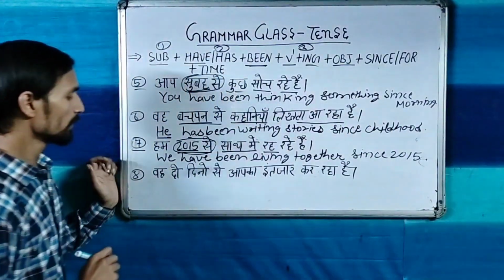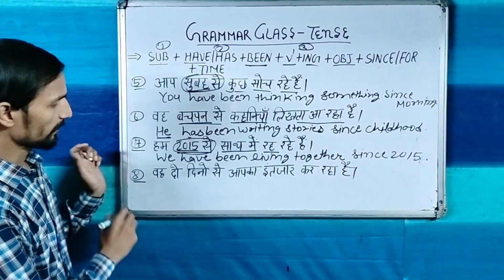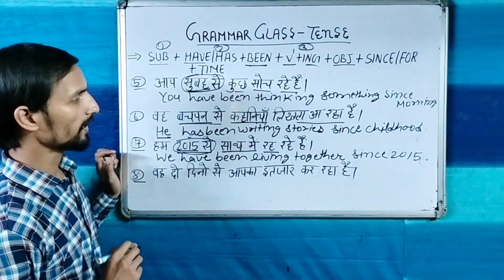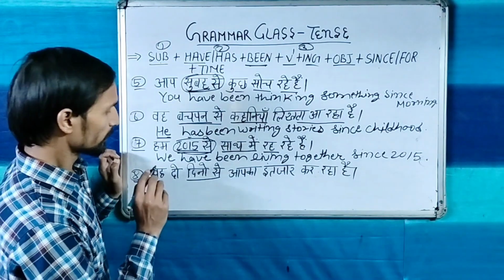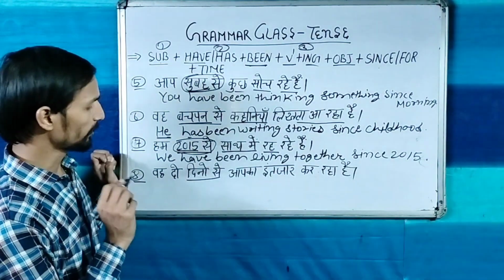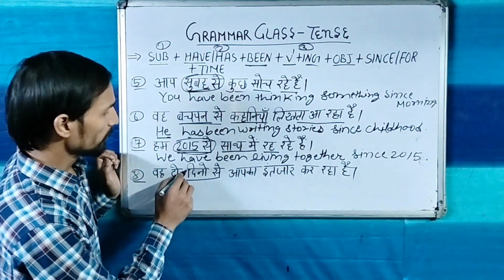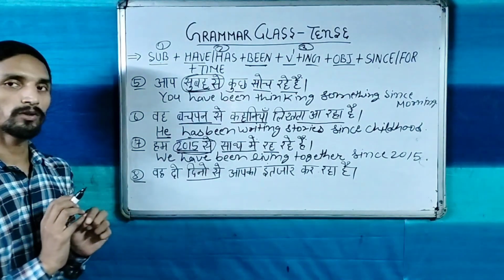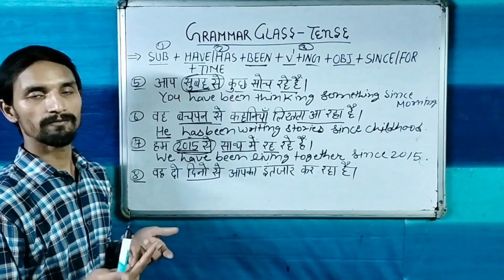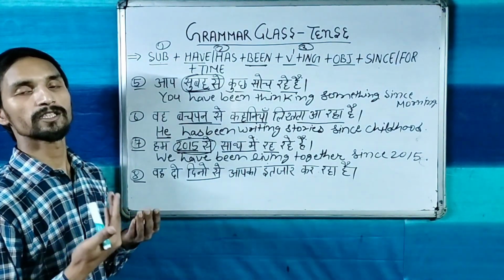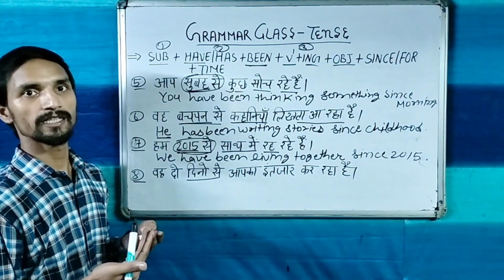Now sentence number 8, वह 2 दिनों से आपका इंतजार कर रहा है. Again the time has been given, so that is our present perfect continuous tense. Now 2 दिनों से, 2 दिन means 2 days. 2 days is uncertain, we don't know about which day in this month, in this year, how many.